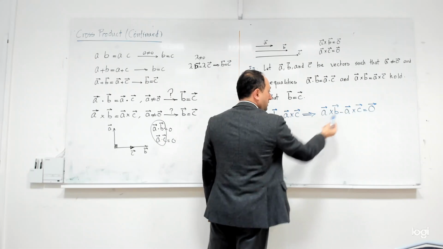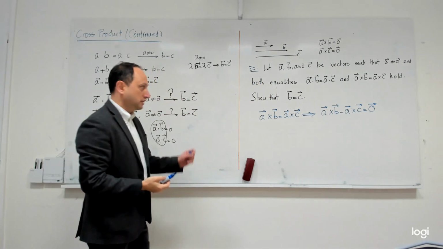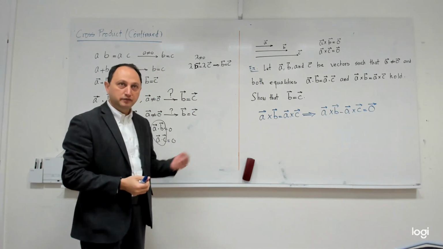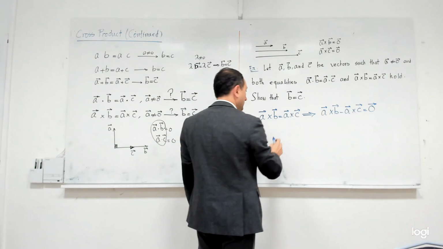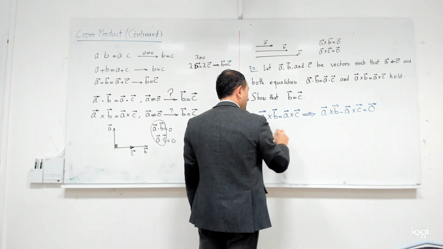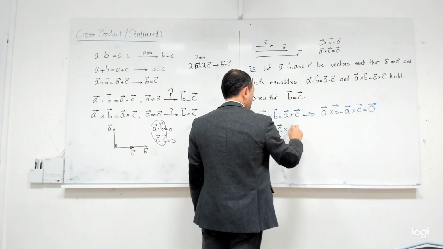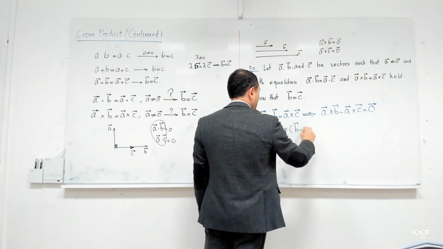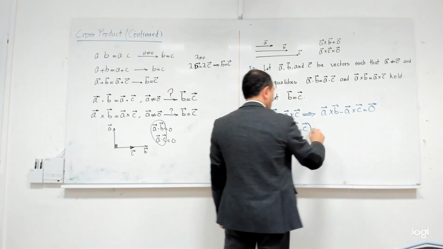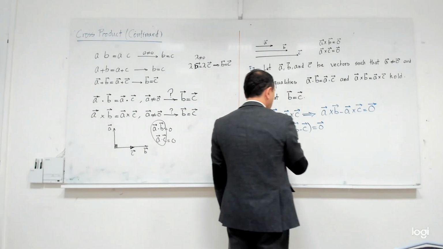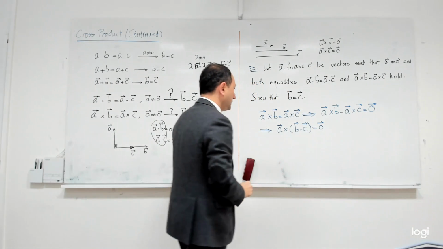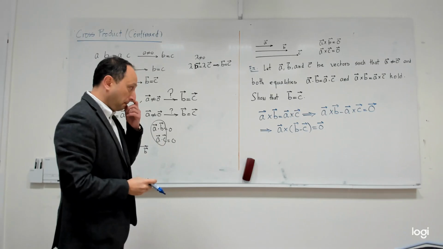Here, I don't have any problems with factoring A out because both of them are sitting on the left, but I have to factor it out from the left because I have to keep the order. Okay, and this means that the cross product is 0.